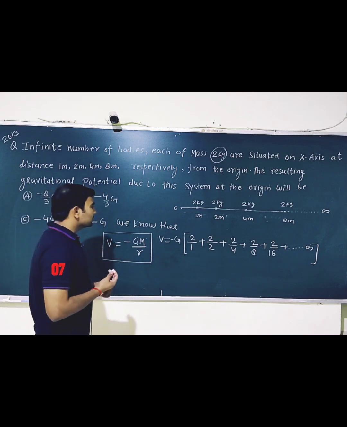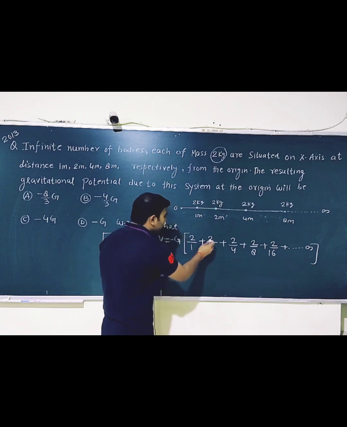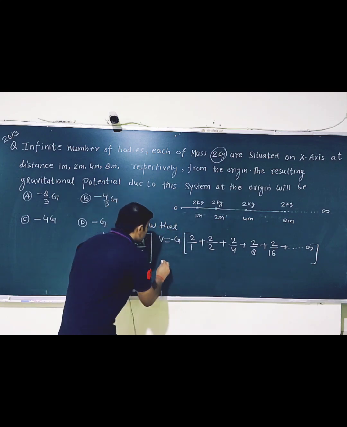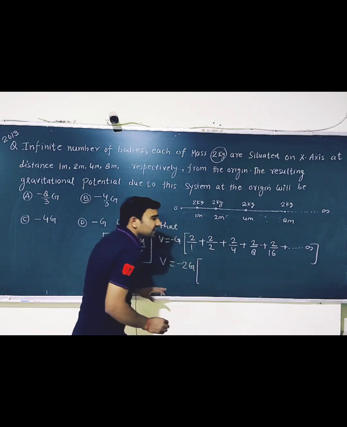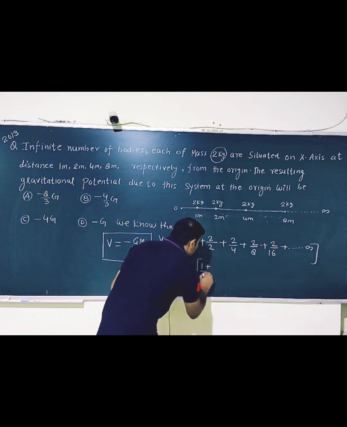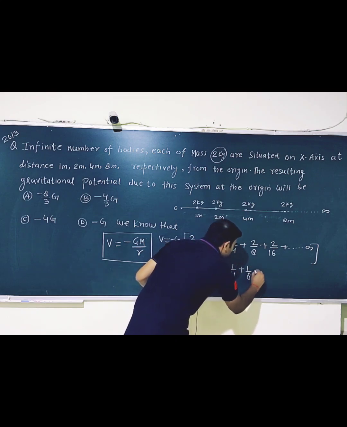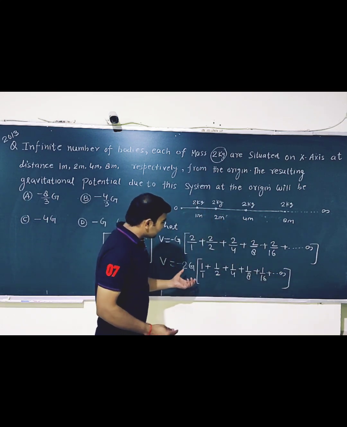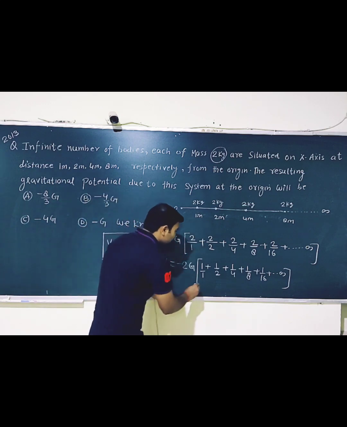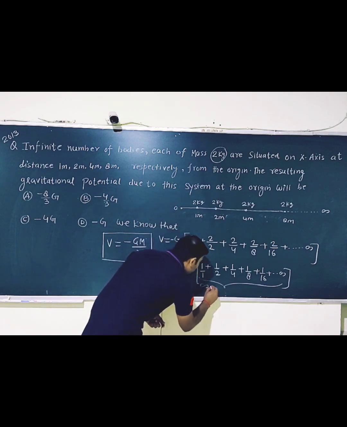They have given a series like this. Now I am taking the 2 outside also, so it becomes 2G, and the remaining part is 1 plus 1 by 2 plus 1 by 4 plus 1 by 8 plus 1 upon 16 and so on. If you look at this carefully, it forms an infinite GP.